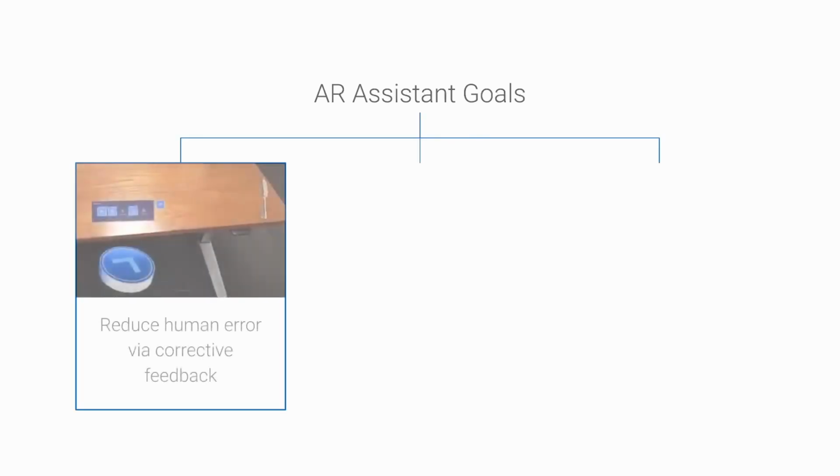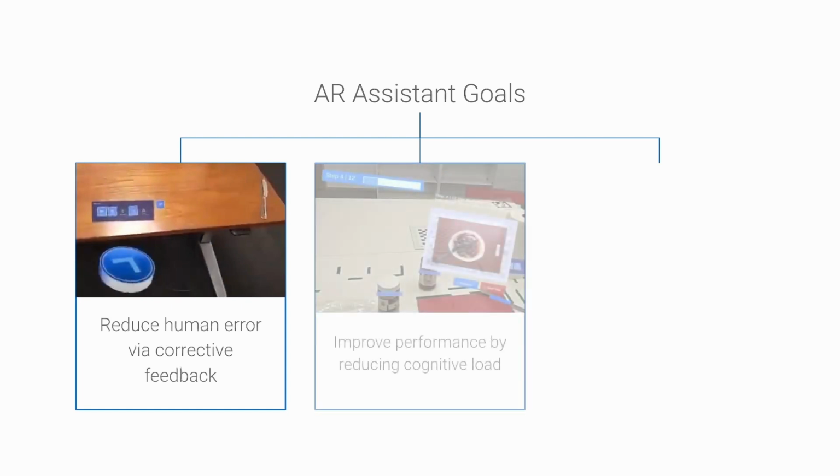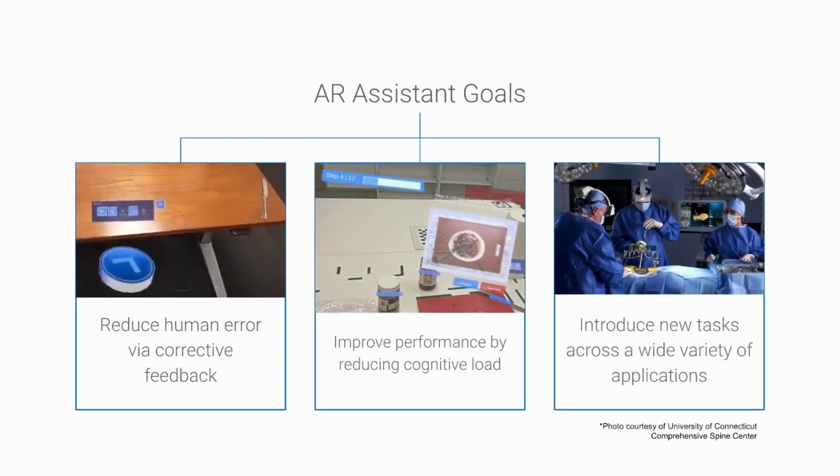Humans, even those with domain expertise, have imperfect memories and skills which deteriorate over time, especially during repetitive tasks or under stress. The aid of an AR assistant can reduce human error via corrective feedback, improve performance by reducing cognitive load, and introduce new tasks across a wide variety of applications.